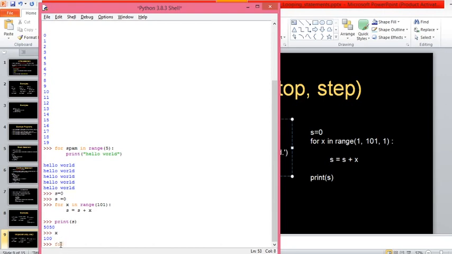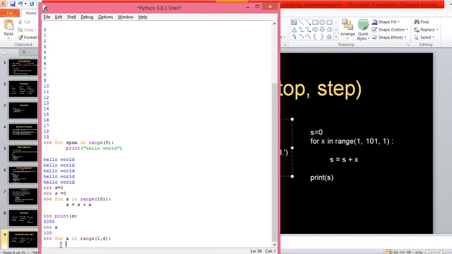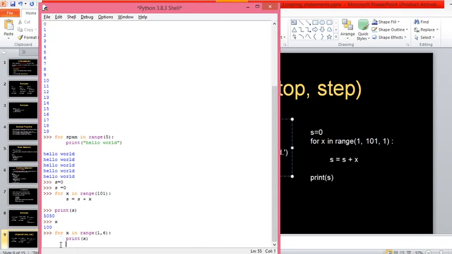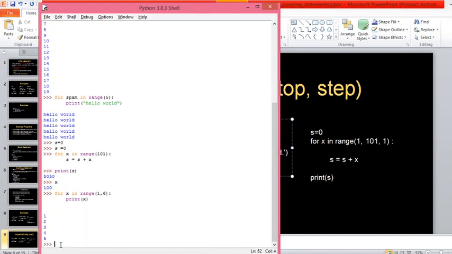Now I'll take x in range of 1 comma 6, then print of x. What will be the output? I am printing the value of x. What will be the output from this for loop? 1, 2, 3, 4, 5. Right? Now look here. The starting value is 1 and it executes till 5, and at 6 it stops the loop. That is 1, 2, 3, 4, 5.